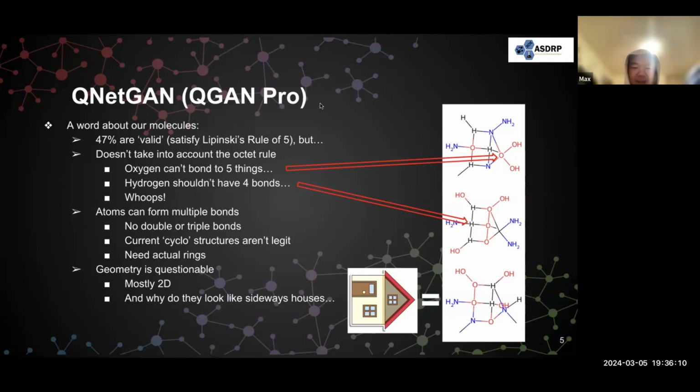Work is currently in progress to renovate these molecules so that each atom satisfies the octet rule and so that they become 3-dimensional. But before we talk about some of these upgrades currently in progress, it's important to compare our models for a bigger picture.